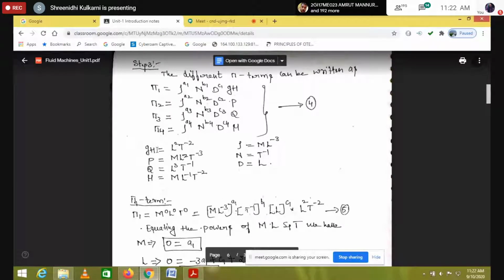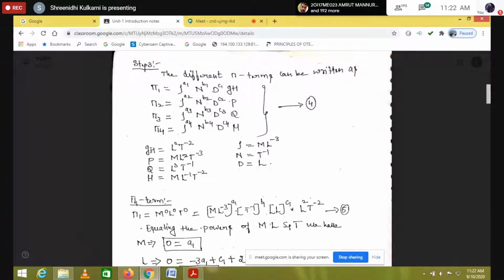You can check here, GH, first one. It is generating head or unit energy per unit mass flow. Whatever this energy per unit mass flow rate is, I will discuss in energy transfer in turbomachines, because there we will use the velocity equations and all. At that time we will explain, but right now I am telling it is meter square per second square. So L square T to the power of minus 2.